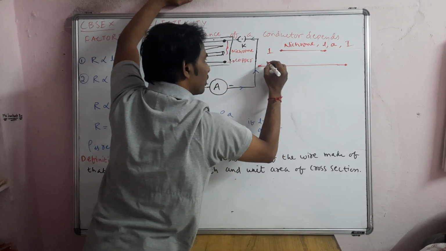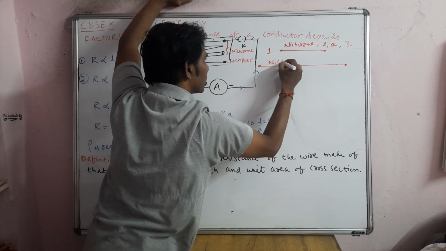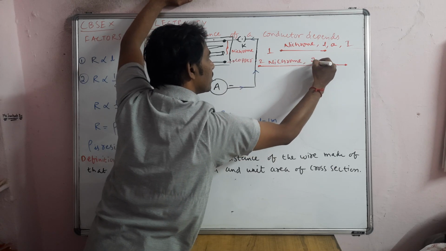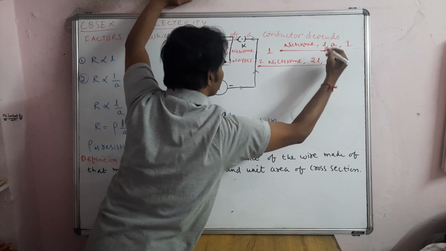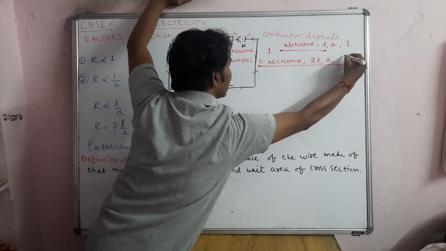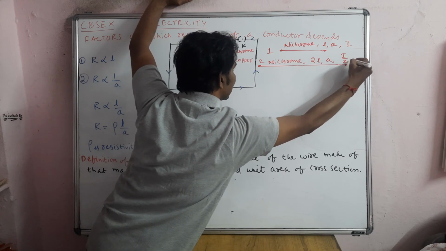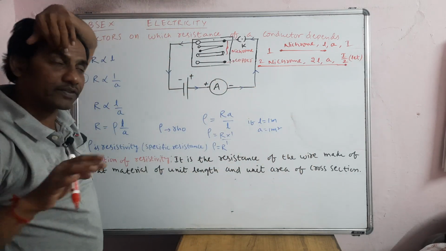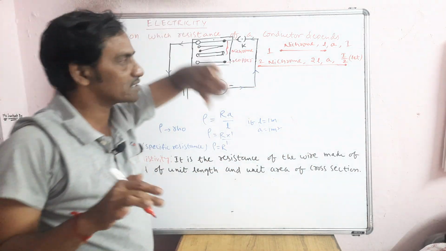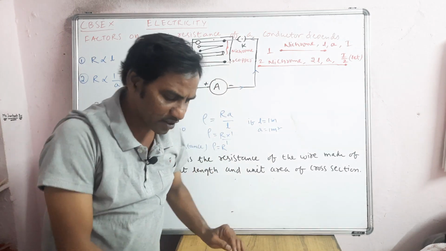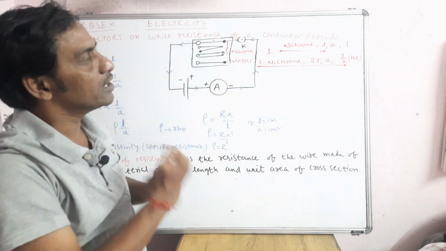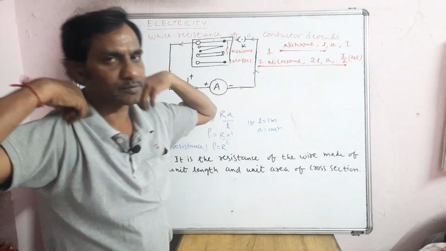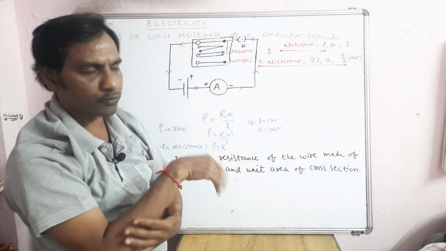Now for the second wire, it is again nichrome wire only, but the length is double, the area is the same, no change, but the current will become half. Why do I say let? Because if the length is double, the current will generally decrease, may not be exactly half, but we can say it decreased by half, for example. You can take 1/3 also, 1/4 also, something like that.